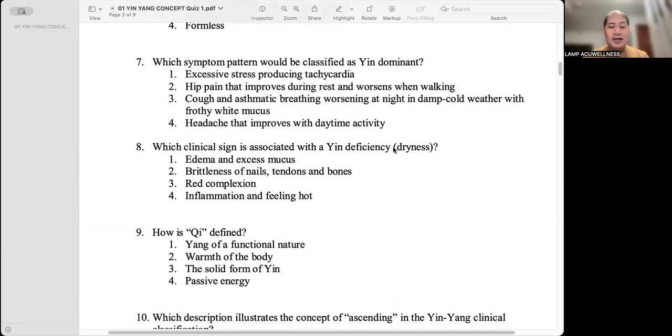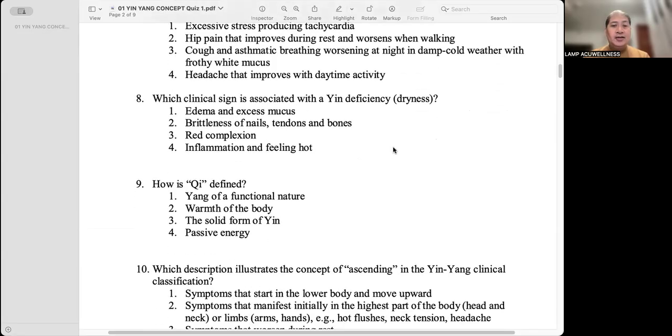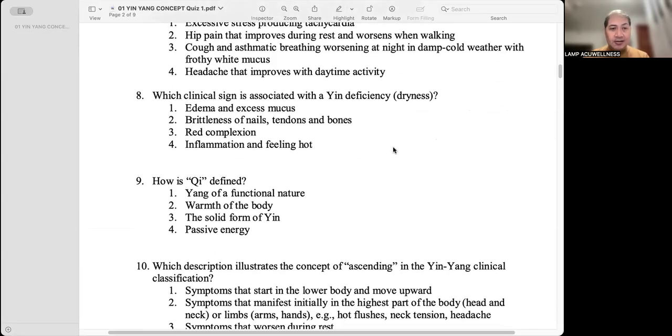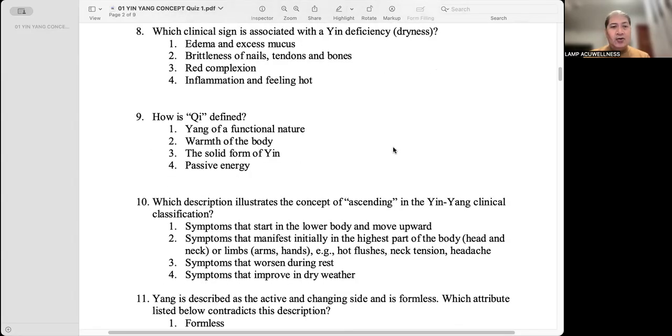Which symptom pattern would be classified as yin dominant? Number three, cough and asthmatic breathing, worsening at night in damp cold weather with frothy white mucus. Yes. Which clinical sign is associated with a yin deficiency, the dryness? Number two, that is brittleness of nails, tendons, and bones. Yeah, because this is all about substance, no? Yin. How is qi defined?